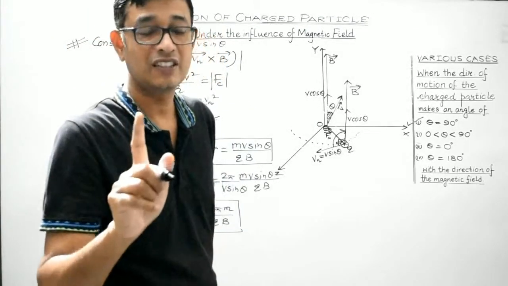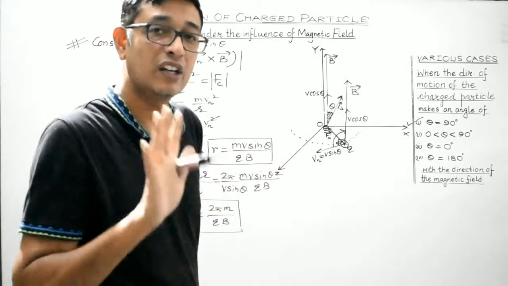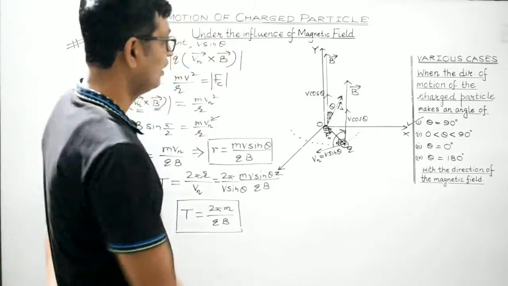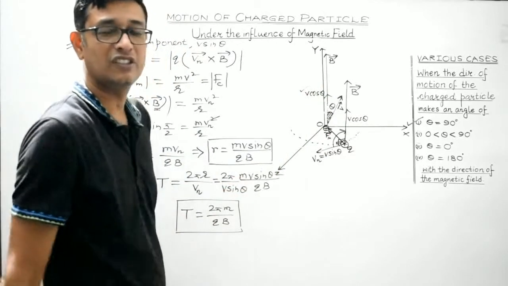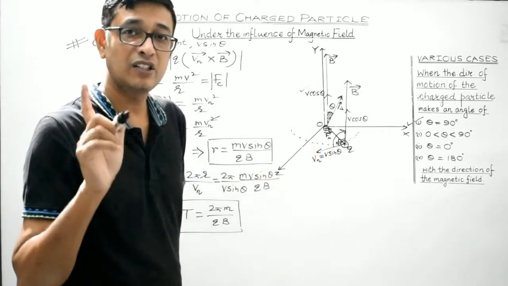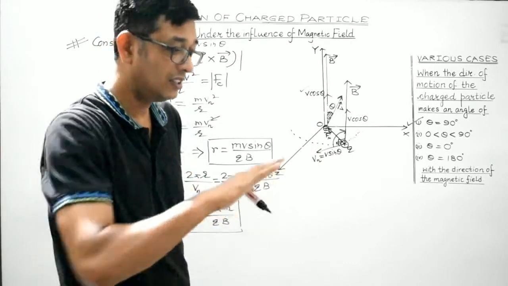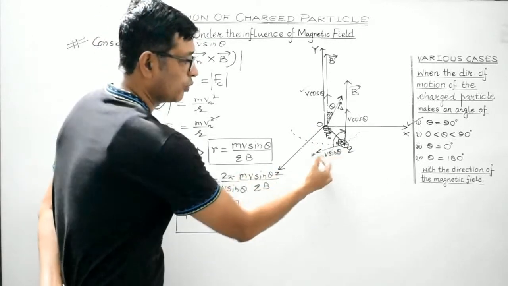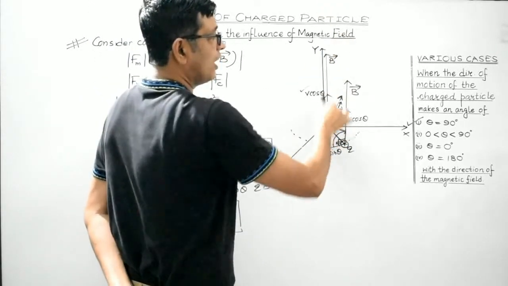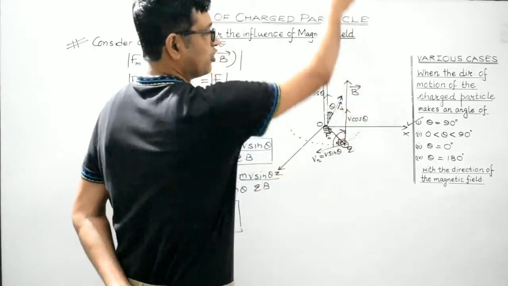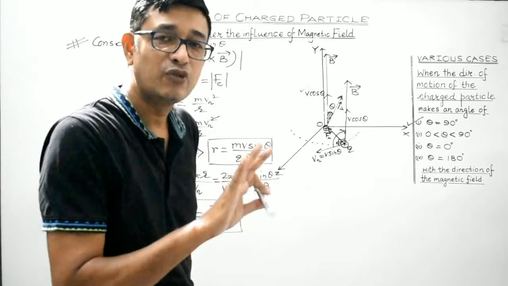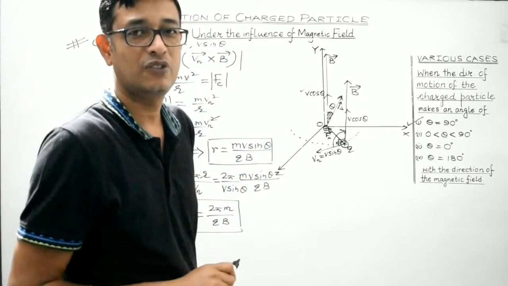But students, this is not the end of the article. We are left with the contribution of the velocity component V cos theta. Now remember students, this charged particle will experience a force only in the horizontal plane due to the other component. It won't experience any force along the y-axis, because along the direction of the magnetic field, if the charged particle has any velocity, it won't experience any magnetic force, right?